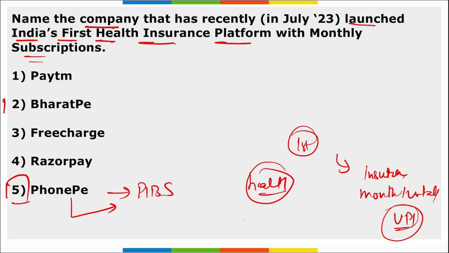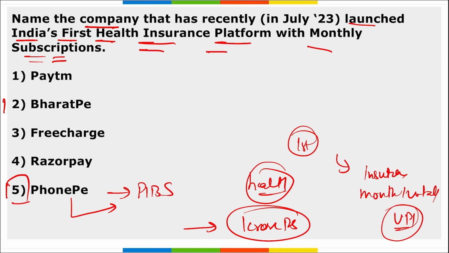These health insurance plans come with a coverage of up to 1 crore rupees. That is the health insurance cover up to 1 crore rupees. So this monthly subscription, India's first health insurance platform for monthly subscription, was launched by PhonePe.